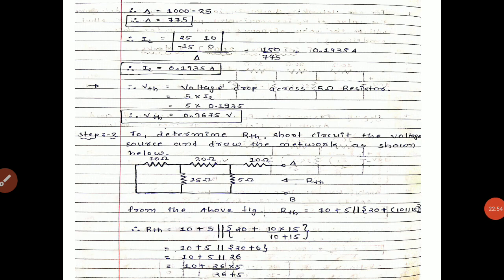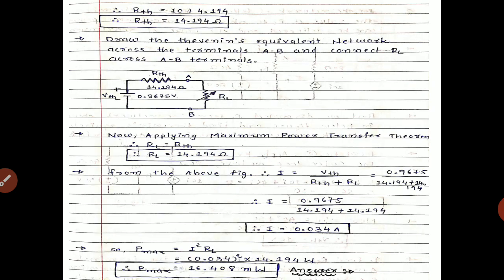In step number 2 we get RTH equals 10 plus 5 parallel to (20 plus 10 multiplied by 15 divided by 10 plus 15). By simplifying we get RTH equals 10 plus 5 parallel 26, that is 10 plus 26 multiplied by 5 divided by 26 plus 5. So the value of RTH equals 10 plus 4.194. So RTH will be 14.194 ohm. Now we have the values of VTH and RTH.